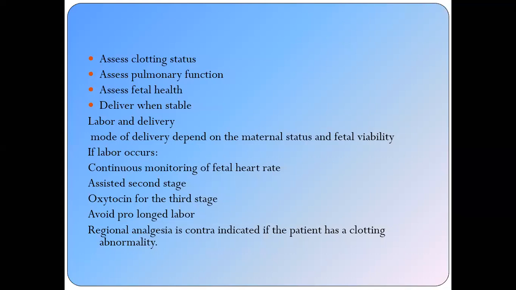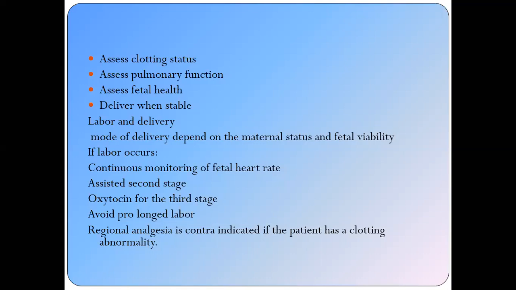The important thing while doing the vaginal delivery is that if you are going to give a trial for normal labor, the second stage should be assisted, because the patient cannot push down. You have to assist the second stage of the delivery by applying the vacuum or the forceps. And for active management of the third stage of labor, you give oxytocin to prevent postpartum hemorrhage.